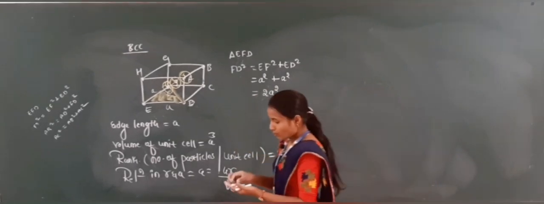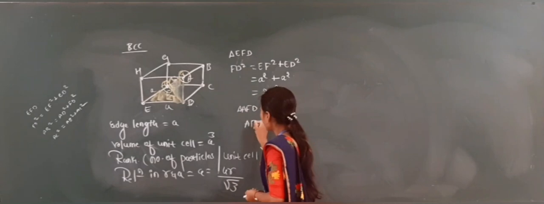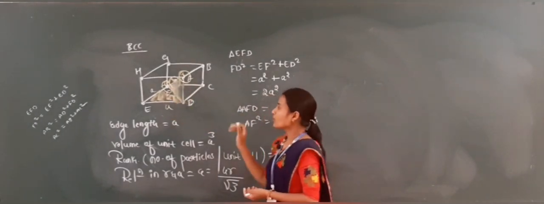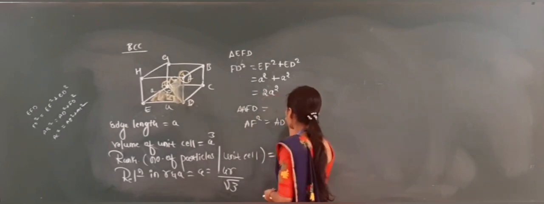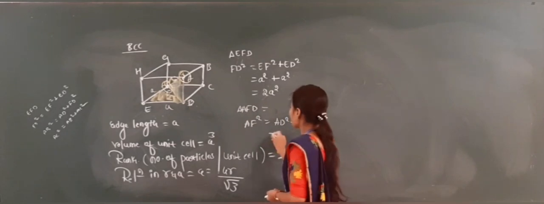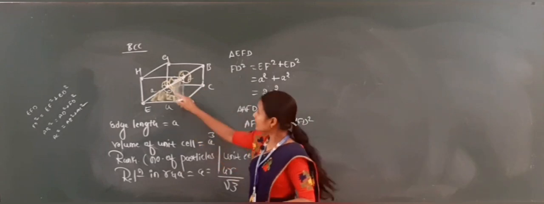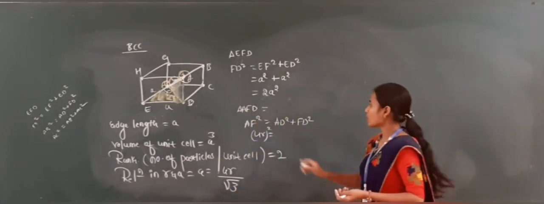Now next, from the triangle AFD, you can take AF square is equal to AD square plus FD square. AF is nothing but 4r, so AF square is equal to 4r square.